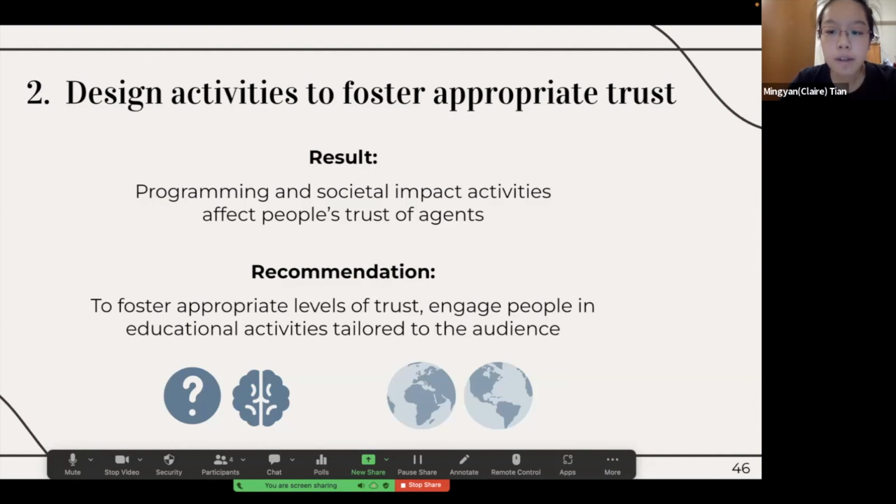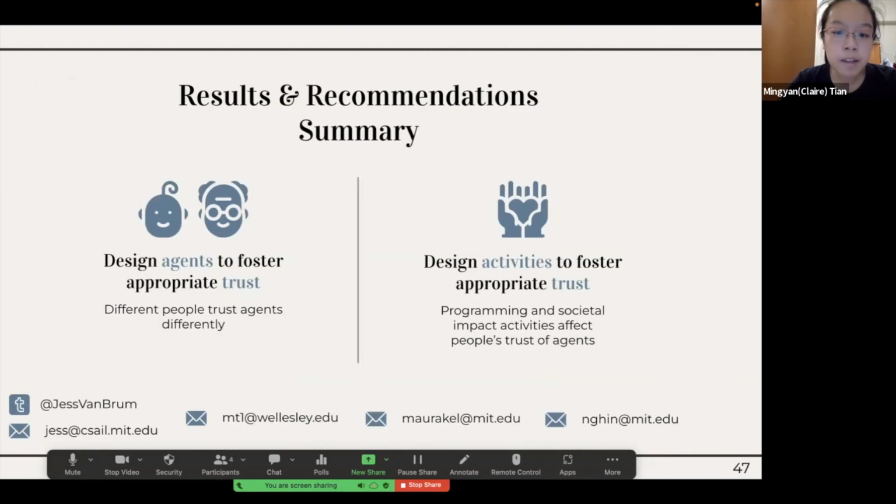We also saw a significant decrease in the level of trust for the agent from participants from WEIRD countries after going through the workshops, but we didn't see any effect from those from non-WEIRD countries. And Jess will finally sum up our results and our recommendations.